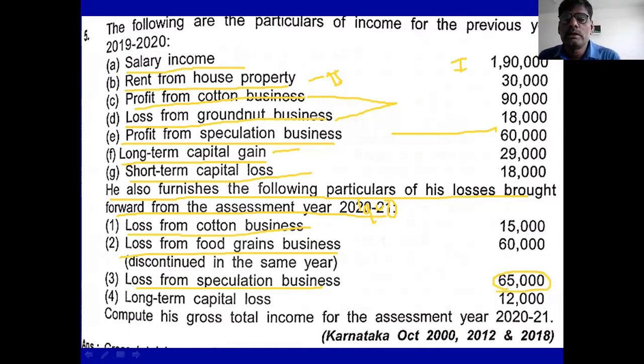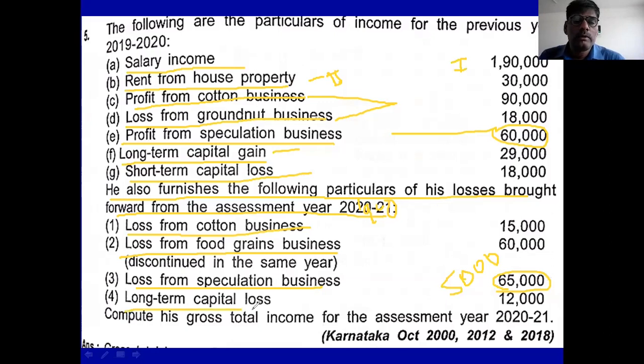So speculative business income is 60,000. In this 60,000, you adjust 65,000. Adjustment of 65,000 is not possible, so you adjust 60,000 and the remaining 5,000 you carry forward to the next assessment year. Remember this. Out of 65,000 carry forward loss, you adjust 60,000 and carry forward the remaining loss. This is the point you remember.